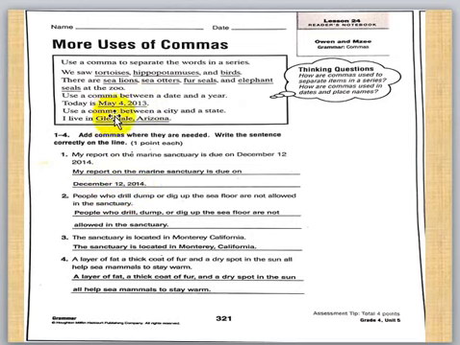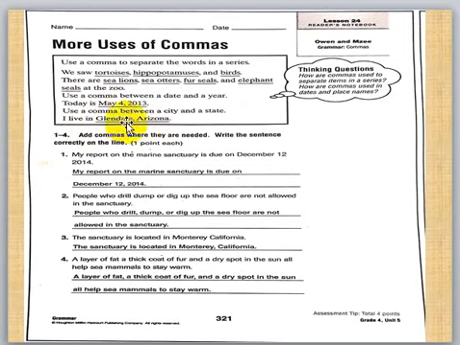What else? We use a comma between a city and a state. A city. Okay, Yusuf, a city. No problem if you say city in the American dictionary. You got it, Yusuf? You remember? I know you got it. A city and a state. Like what? I live in Glendale, Arizona.